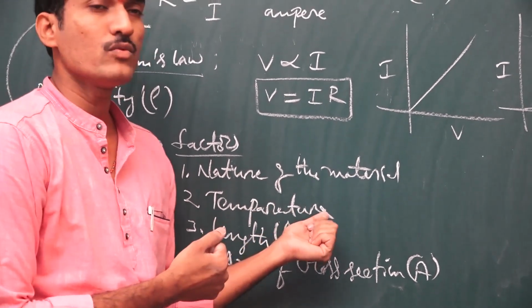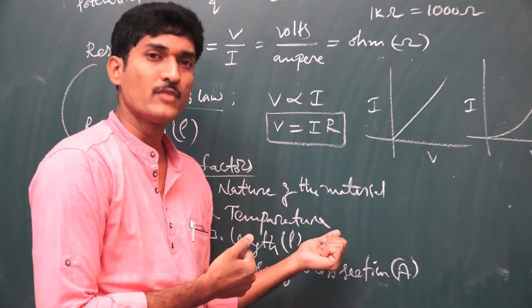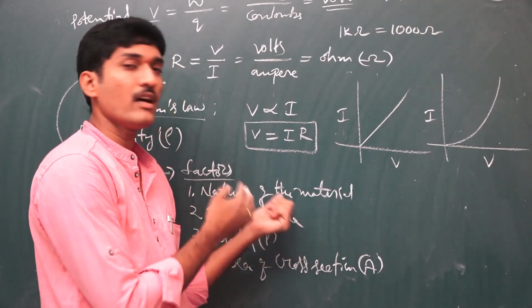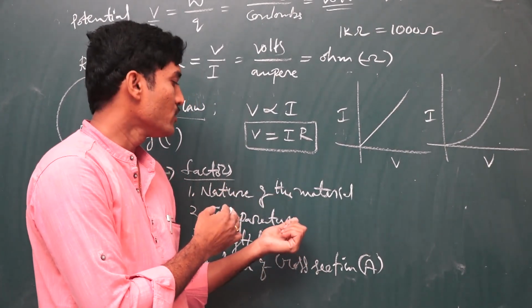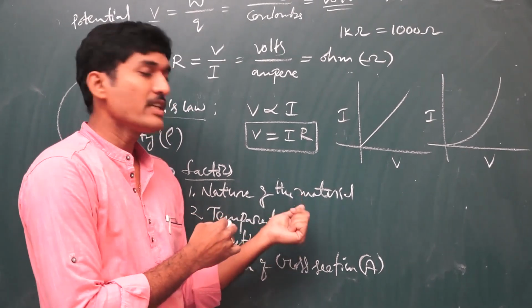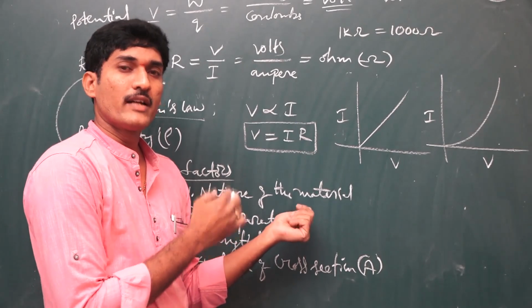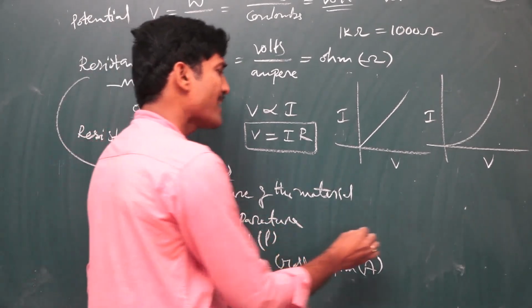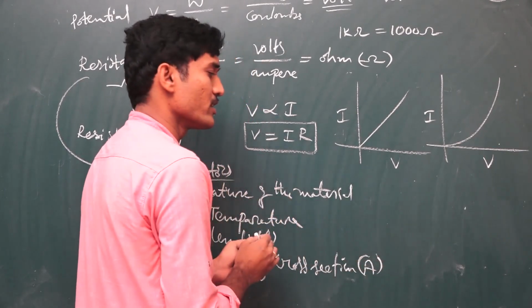Temperature is also an important topic which comes in examinations. How do you prove that temperature affects the resistance value? You read those experiments also. Here, as the temperature increases, we conclude that the resistance also increases. And as the length increases, resistance also increases.